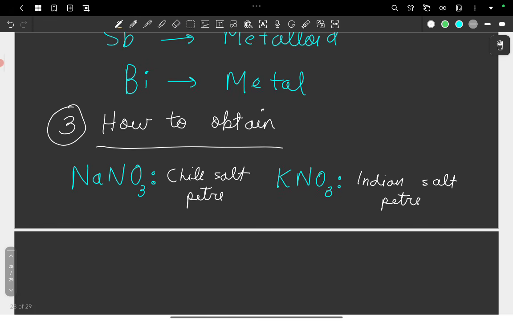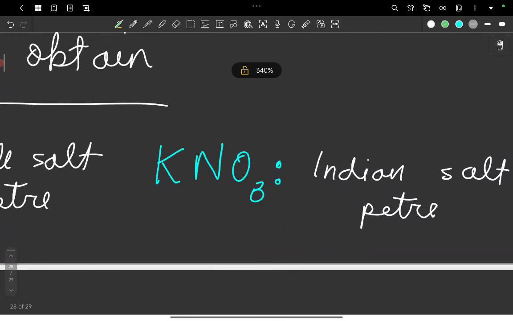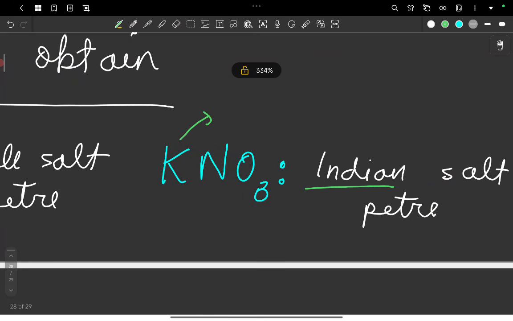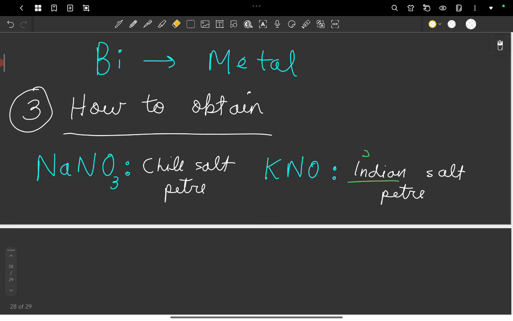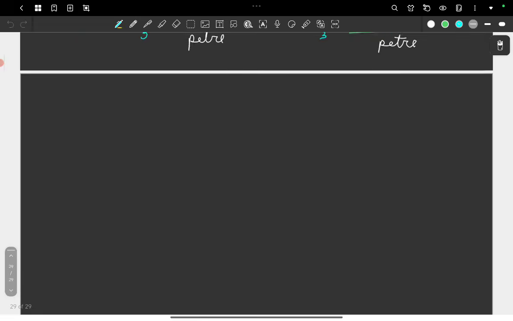Now how do I remember this? Well, imagine a dining table. You can use the analogy of NaCl to remember, which is table salt. Imagine you are on a dining table and there's chili there, there's salt there. So that's how maybe you can remember this. And you remember when you text your father, they always reply with K or a thumbs up emoji. So that's how maybe you can remember Indian, because this is a habit of Indian fathers. And yeah, that's about it. I don't think you will have too many problems remembering these. Mains can ask questions, so just keep in mind.